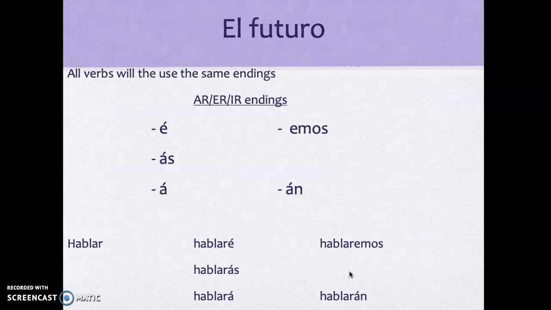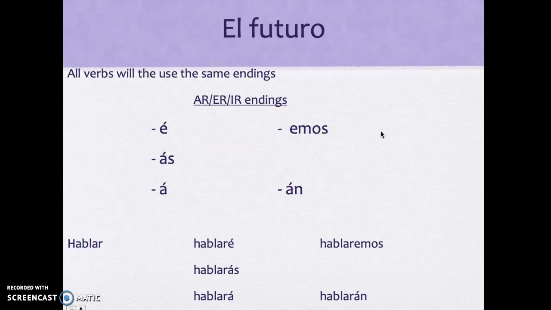And here are the endings. All verbs will use the same endings, regardless if you have an AR, ER, or IR verb. They're all the same. You have to memorize this one set of endings, and you'll be able to conjugate all verbs in this tense. É, ás, á, emos, án. Make sure to note that everything has an accent mark except for the nosotros form, so be careful there. And then on the bottom here, you guys can see an example.